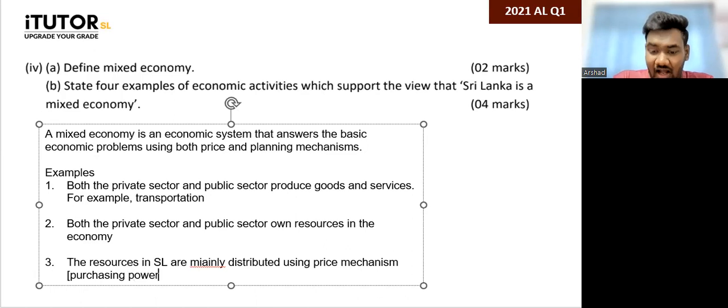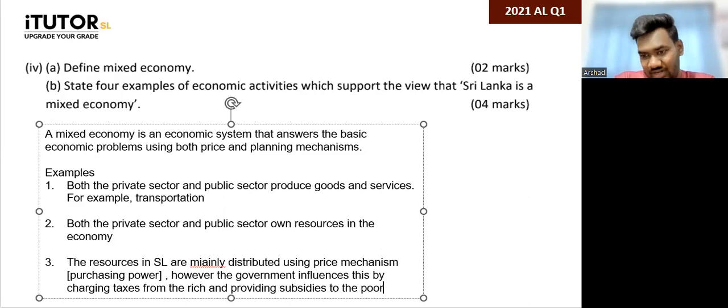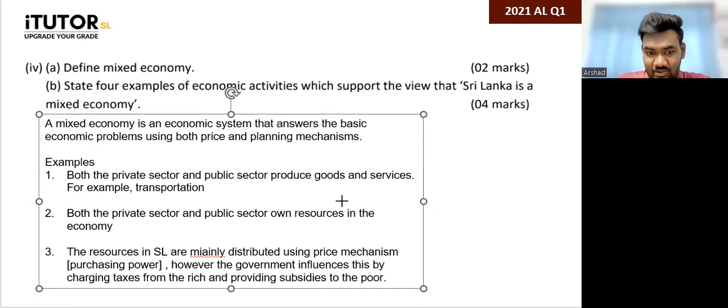However, you can also say the government influences this by charging taxes from the rich and providing subsidies to the poor. So you can say that, right? That's another example to say that, look here, Sri Lanka is a mixed economy. So you have these people doing this and this.